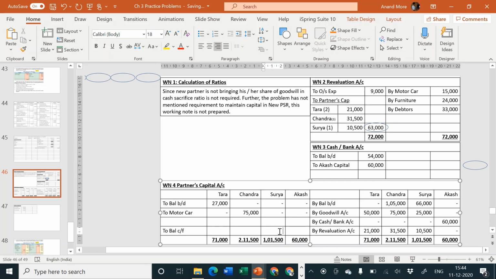Balance of Surya and Akash is very easy to calculate: 1,01,500 and 60,000. The balance of Chandra and Tara is required to be calculated. 2,11,500 minus 75,000. So balance of Chandra is 1,36,500.